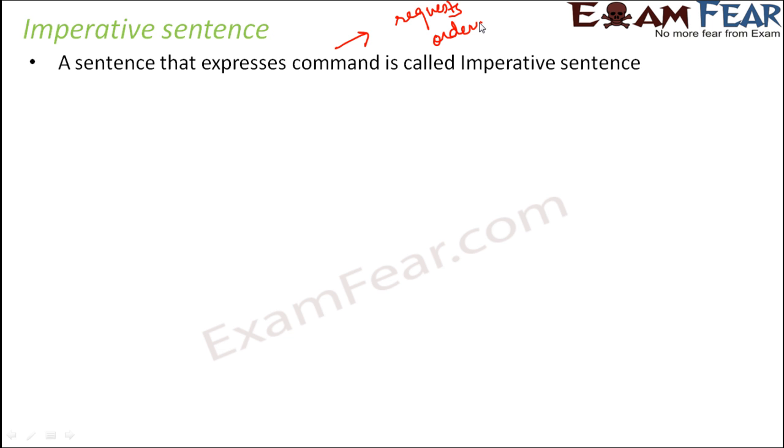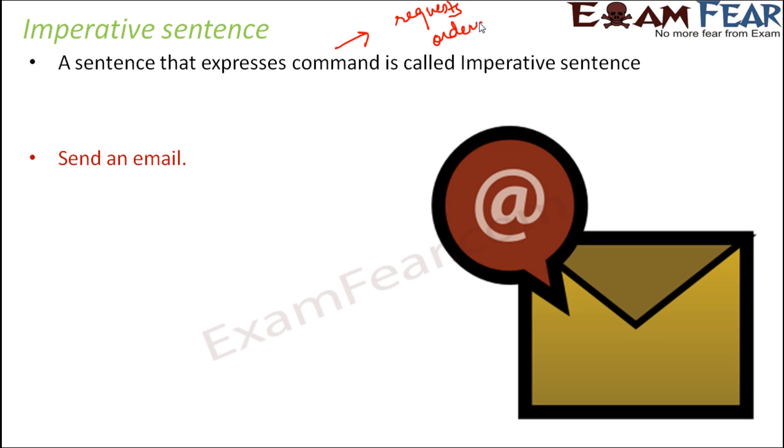As per your wish. So you're basically giving an order, but in a polite way. So all these types of sentences fall under the category of imperative sentence. Let's look at some examples. Send an email. So you are asking someone else to do something. So you are basically giving an order. So this is an imperative sentence.